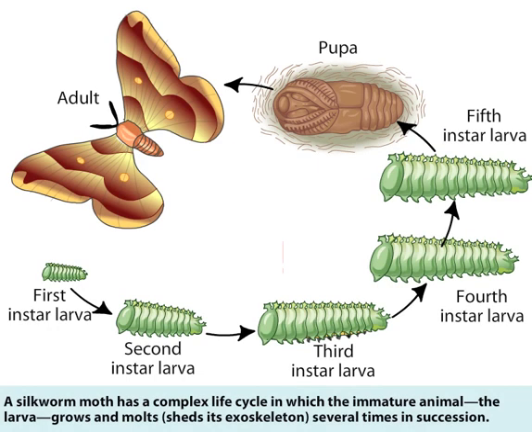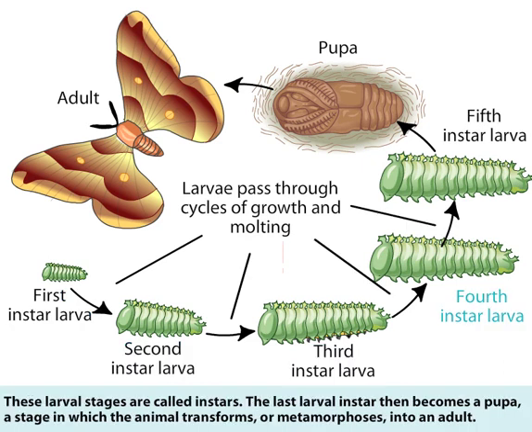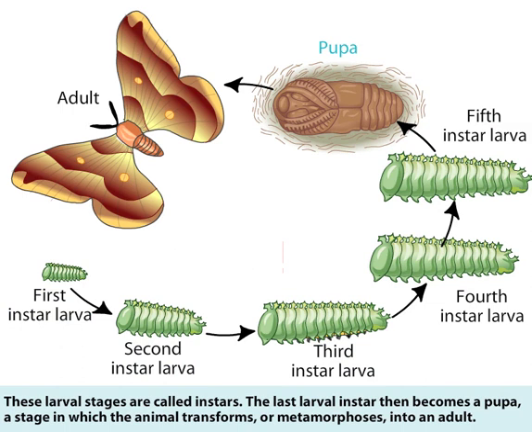A silkworm moth has a complex life cycle in which the immature animal, the larva, grows and molts, sheds its exoskeleton, several times in succession. These larval stages are called instars. The last larval instar then becomes a pupa, a stage in which the animal transforms, or metamorphoses, into an adult.